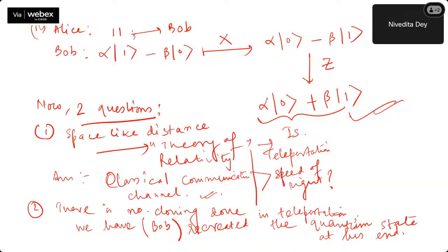Whenever there is a classical communication channel, you can understand that it has to be realistic, so it obeys the theory of relativity. Okay, so no cloning and teleportation is absolutely clear to all of you.